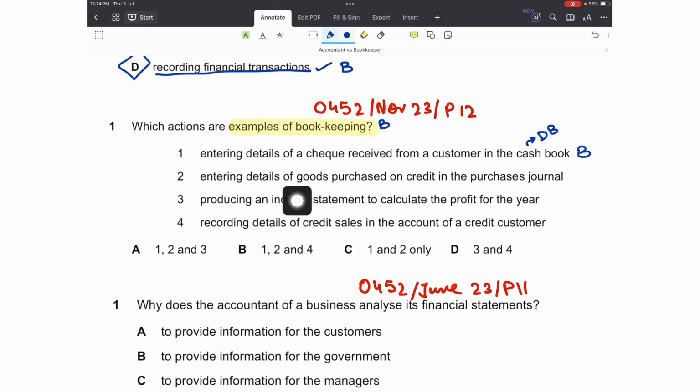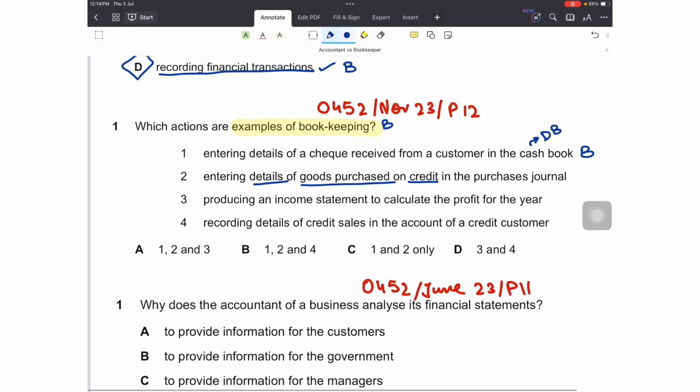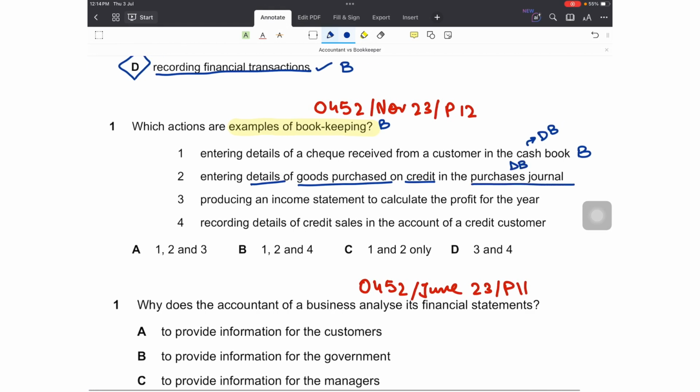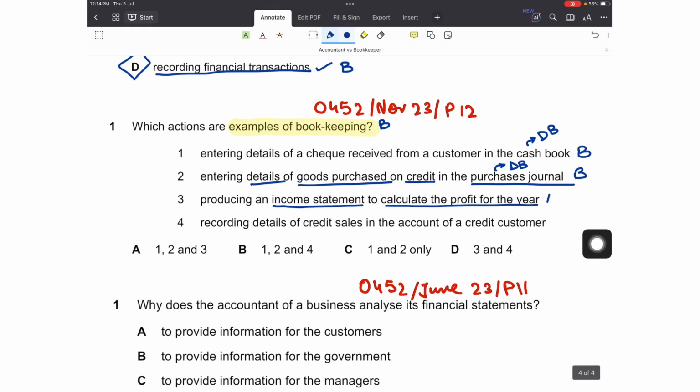Then second is entering details of goods purchased on credit in the purchases journal. All the goods purchased on credit are recorded in the purchases journal, which is another day book. So recording transactions in the day book is the job of a bookkeeper. So yes, this is also right. Then third is producing an income statement to calculate profit for the year. Ooh, no. Producing an income statement is the job of an accountant, because financial statements are prepared by accountants. So this can't be right.